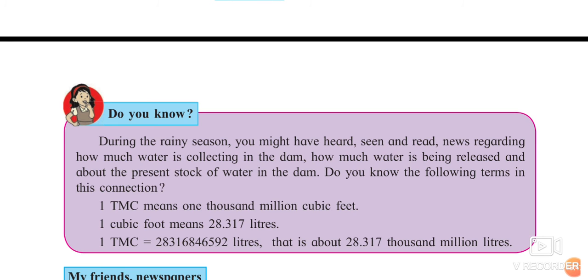1 cubic foot means 28.317 liters. So 1 TMC, that is 1000 million cubic feet, is somewhere about, we cannot count also, it is so big. It will be somewhere about billions. Okay, so that is 28.317 thousand million liters. It is out of our calculation also.